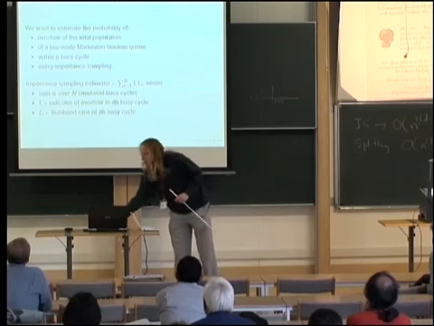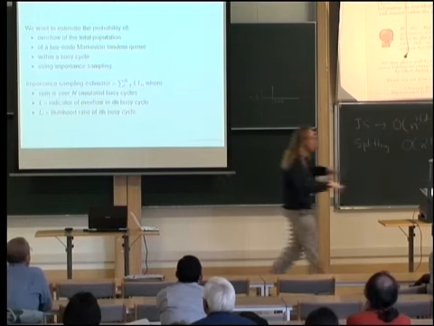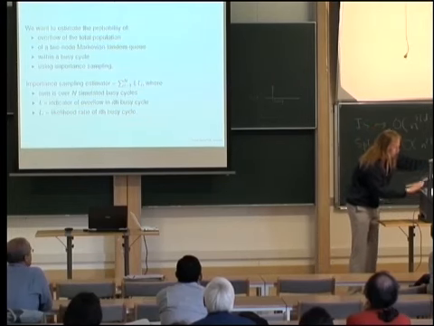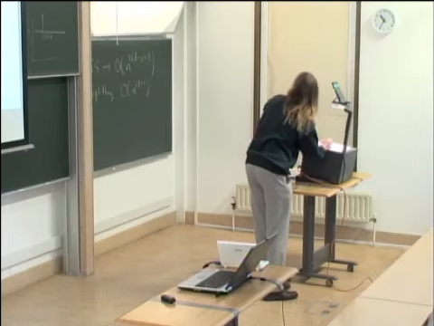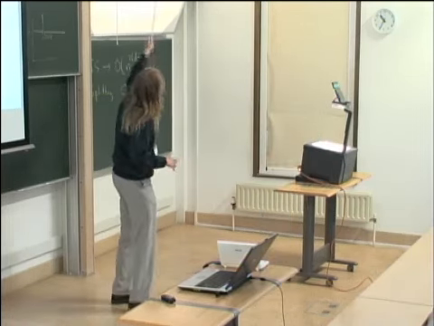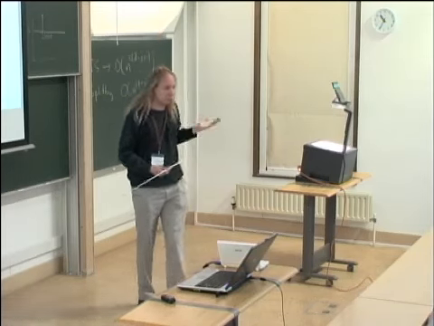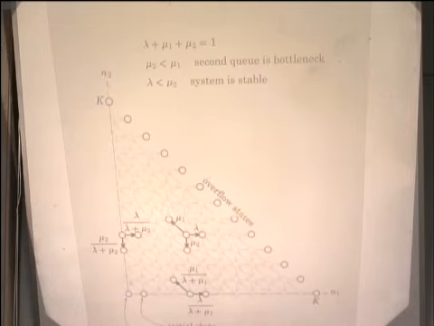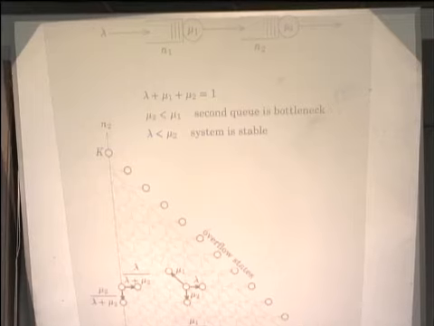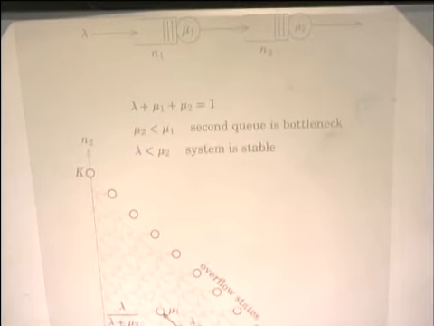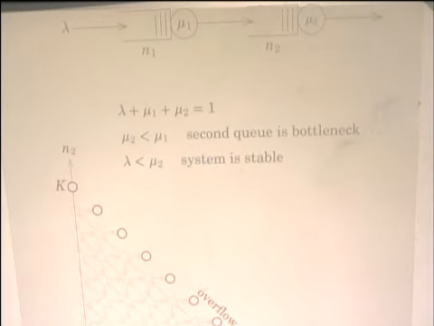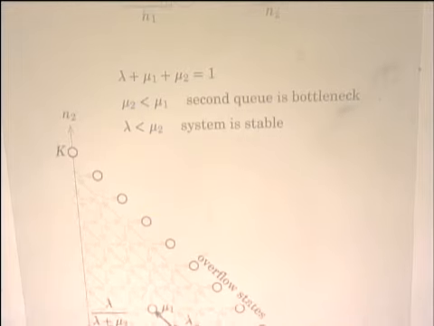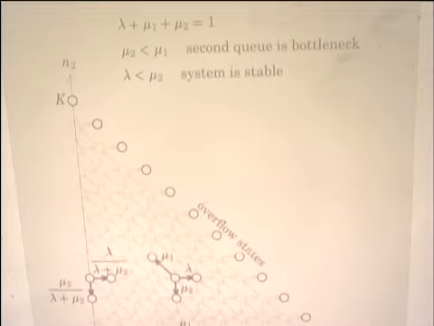So, we have the problem of the tandem queue, and this will not be much new given what you've already seen from Jose. So we simulate two queues in tandem, arrivals at the first queue with rate lambda, service rate at the first queue mu1, service rate at the second queue mu2. I call the number of customers in the first queue n1, Jose called it x1, but it's the same. N2 is for the second queue. Again, I assume that the three rates sum up to 1, which is convenient because then they can be interpreted simply as transition probabilities in a discrete time Markov chain, which is sketched down here.